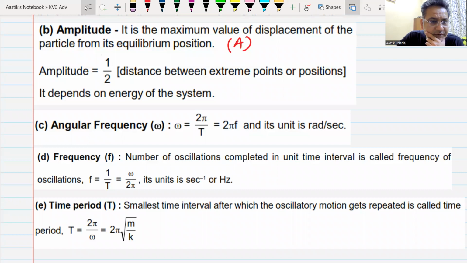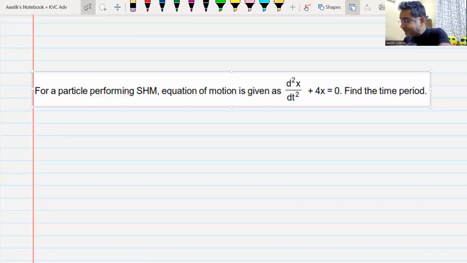Let me just give you a question based on what we have learned till now. Remember, the most important part in SHM is understanding this equation, understanding the terms, and how you are going to use those terms. If you understand it, the topic becomes very simple. If you don't understand it, the topic becomes very confusing. So this is the first question for you.